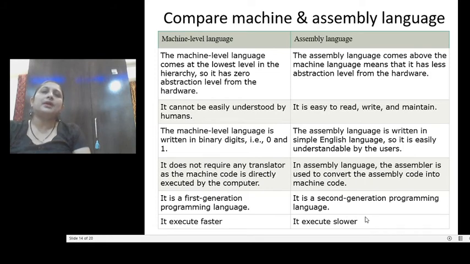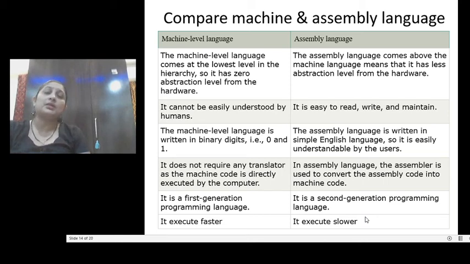So when we compare these languages, definitely we know now that machine level language is the zeros and ones, assembly language is the mnemonics. Machine language doesn't require separate hardware and doesn't require a separate translator to translate the high level language into the machine level language, because machine language is itself the zeros and ones combination understood by the machines.